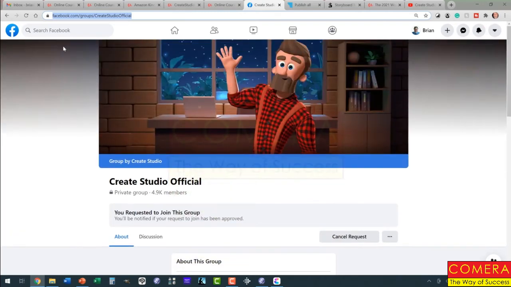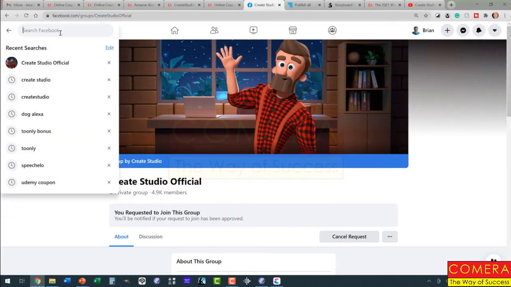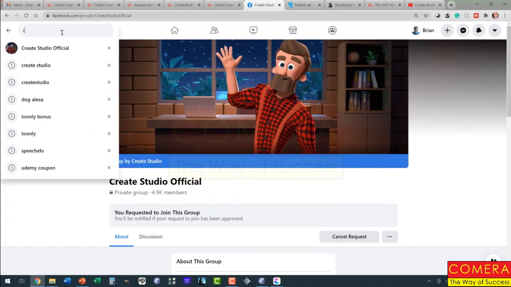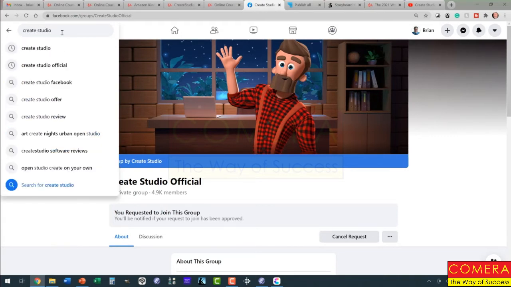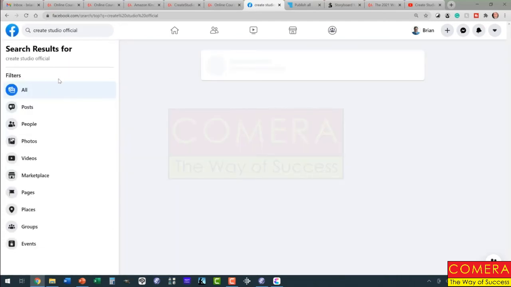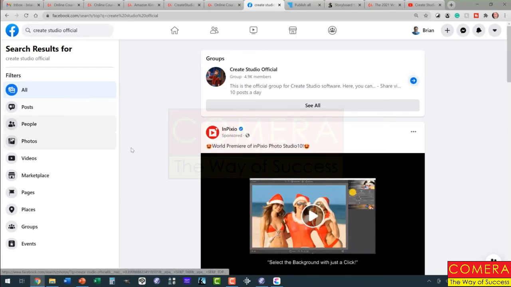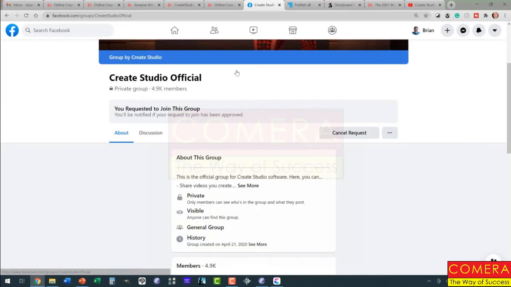The way to find it is to search Facebook for Create Studio, not one word, but 2 words in this case. That's interesting. And it's the official. So go to Create Studio Official, and then you have to ask to join the group. So click on the group and ask to join, and they'll ask you several questions, basically making sure that you follow the policies.